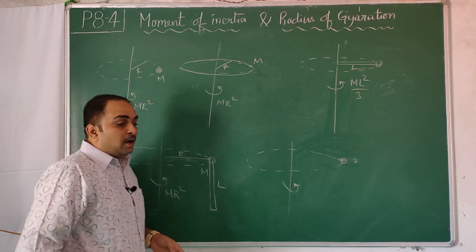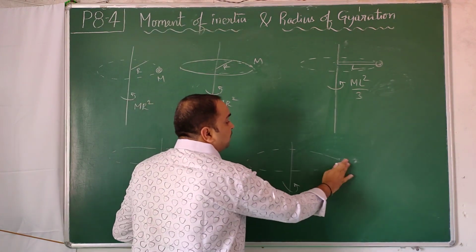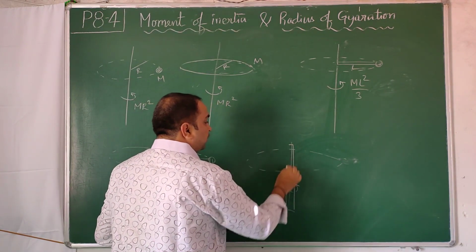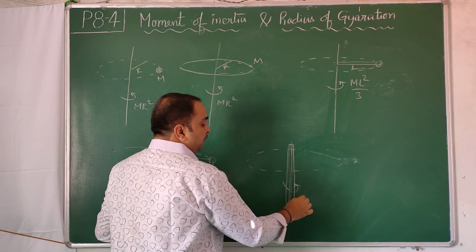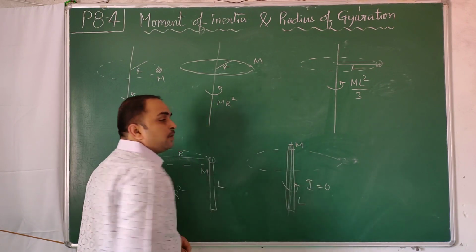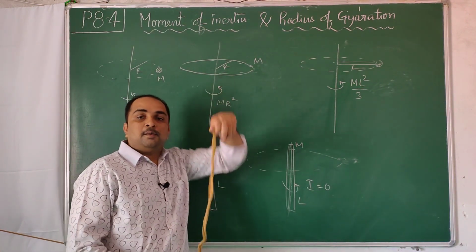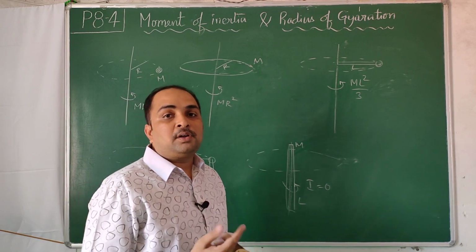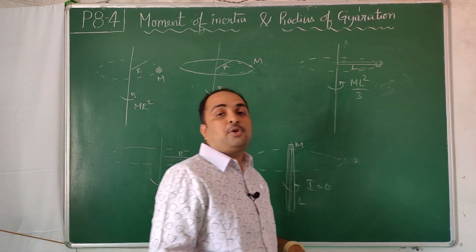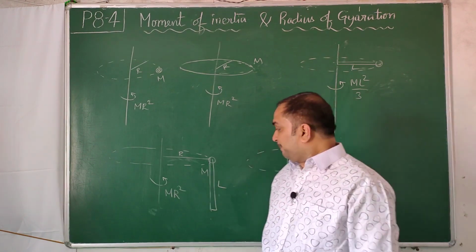So like that, it depends on the way you stretch. Similarly, now the mass is stretched and kept over the axis. I remove this mass from here, stretch it and keep it over the axis. Then length is L, mass is m, and in that case the moment of inertia I will be 0. Because if you want to hold it straight and rotate it, we want mass distribution around the axis, and the mass itself is on the axis.